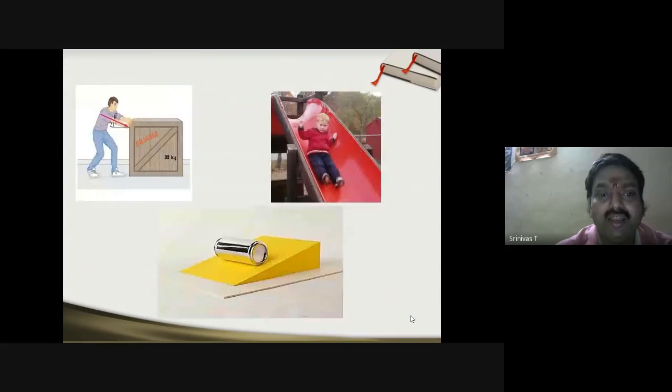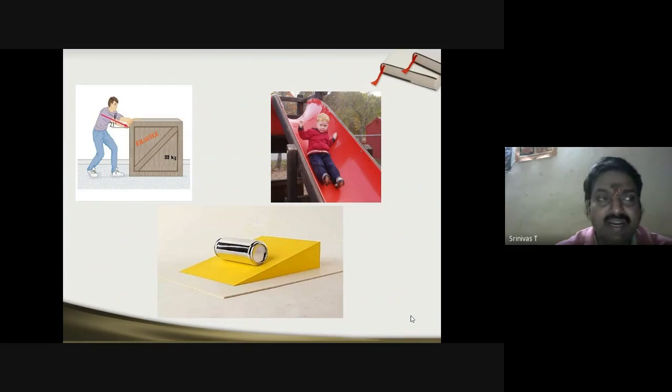Now you can easily see here the person is trying to move a fragile object weighing 32 kg. The direction in which he is pushing is at an angle of 21 degrees to the horizontal. At that angle he is pushing, and you can see other examples where we can assess what kind of friction will be there, based on the surfaces and the interlocking of the surfaces.